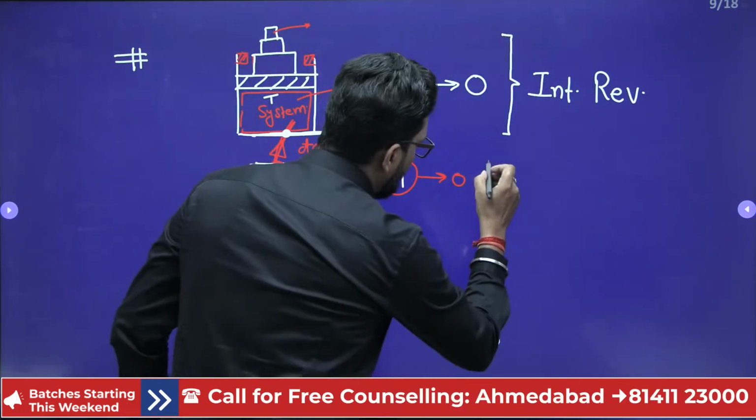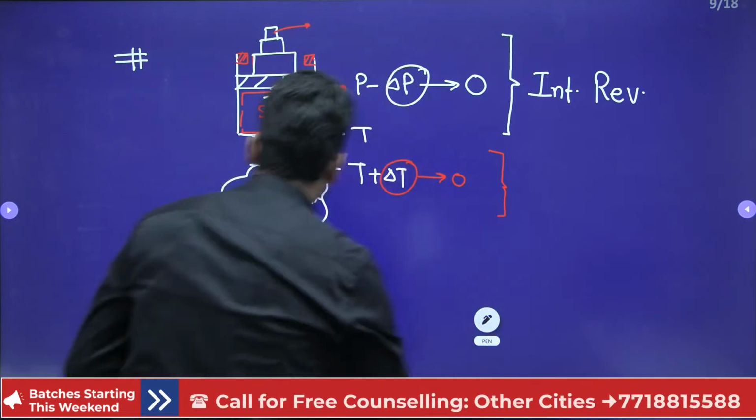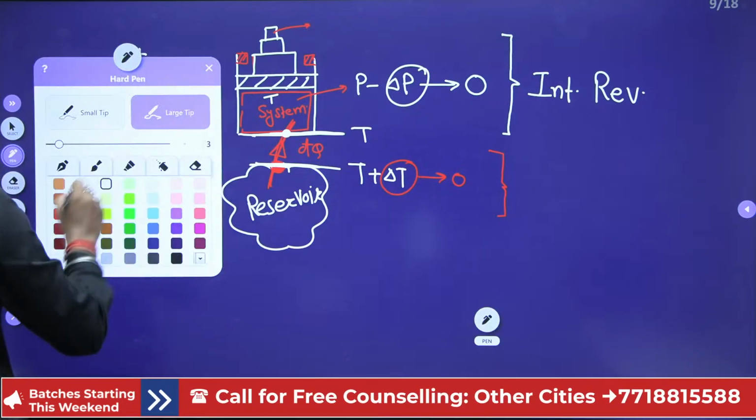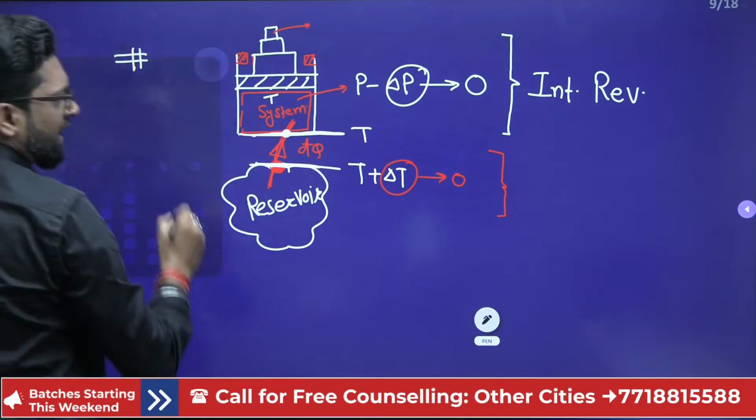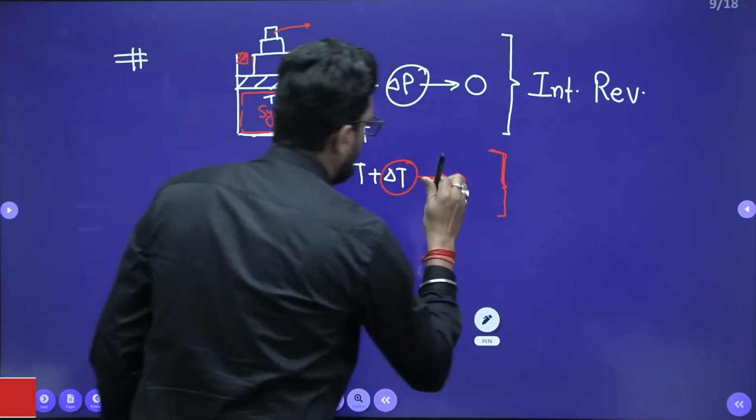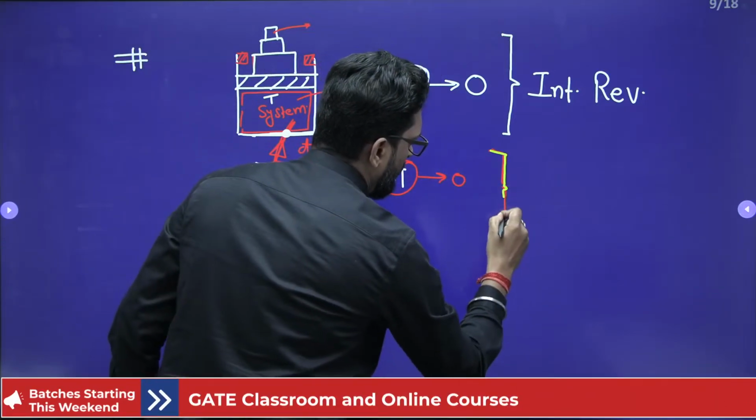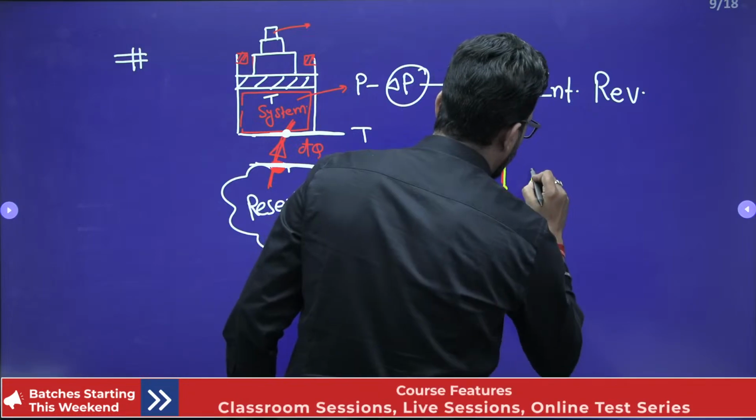And due to this criteria, the system is called externally reversible.